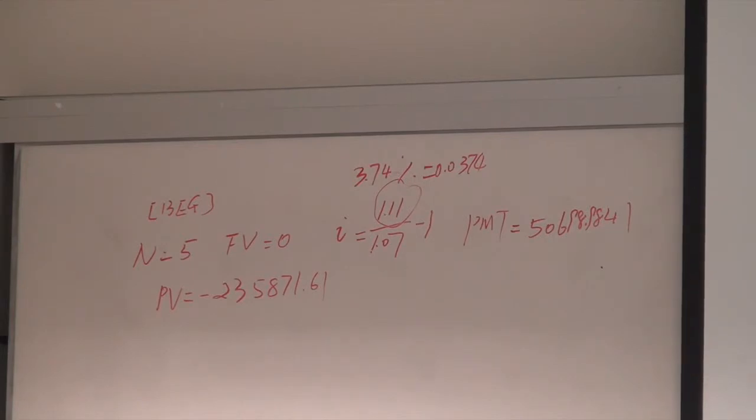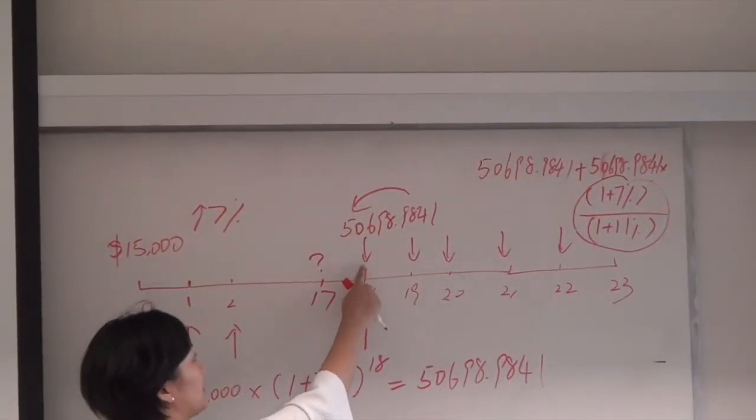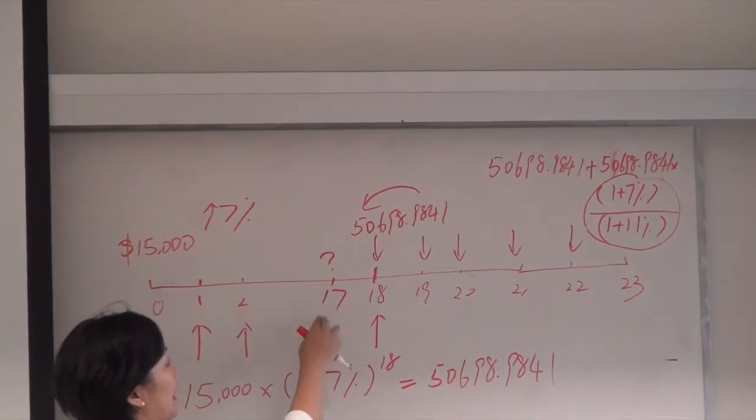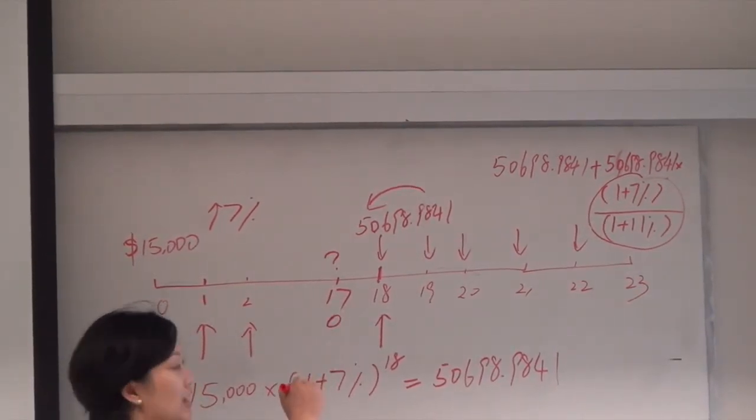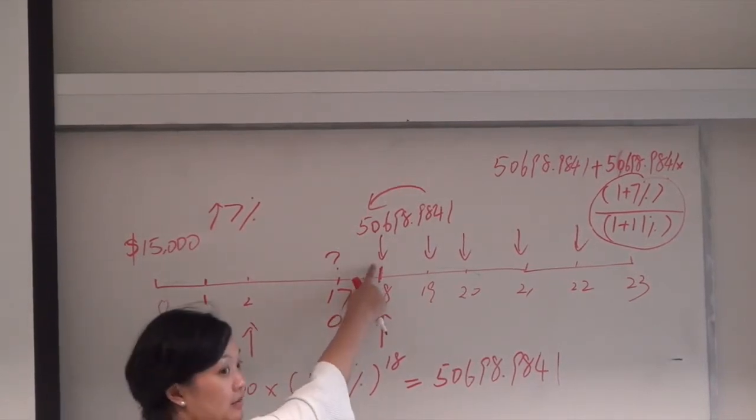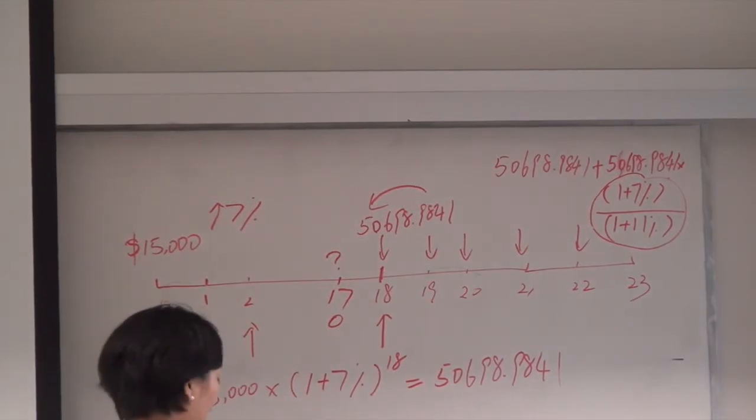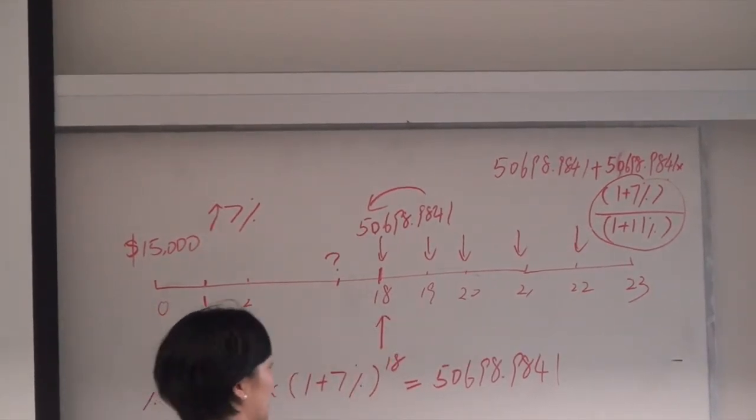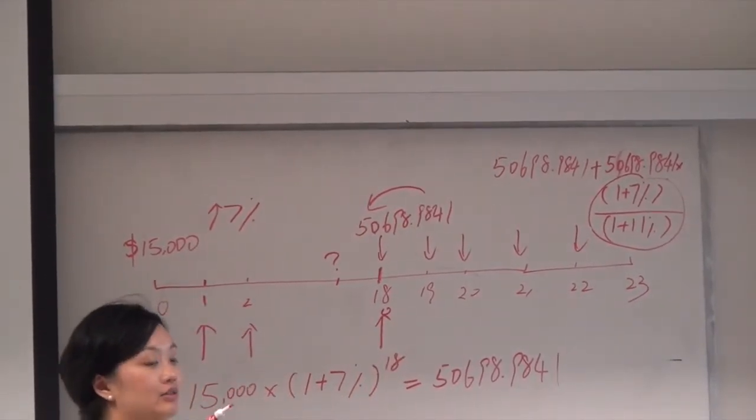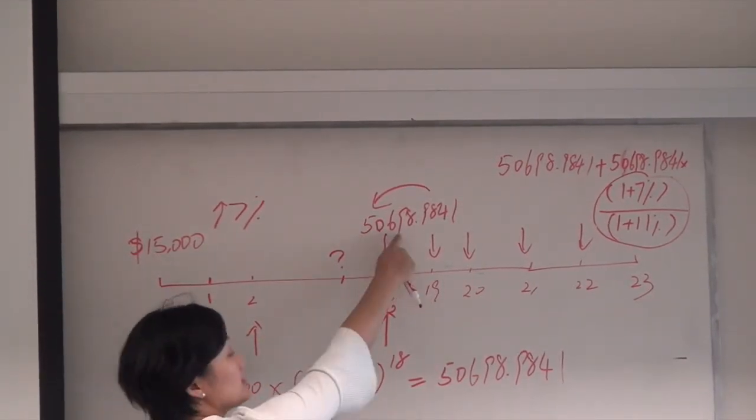If I ask you for the same question, what's the present value at time 17, you use end mode. Why? Because the first payment is at the end of the first period. This is time 0 now, so the first payment is at time 1, and that's end mode. But now I ask for the present value at time 18. So time 18 is time 0 now, and I know the first payment is at the beginning of the first period.